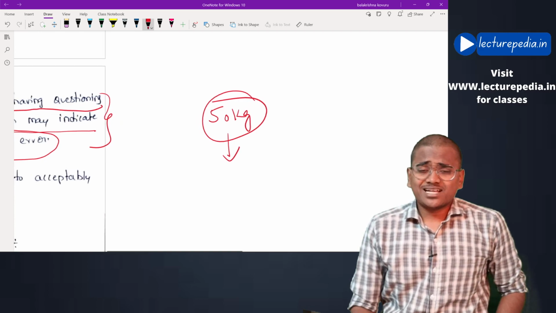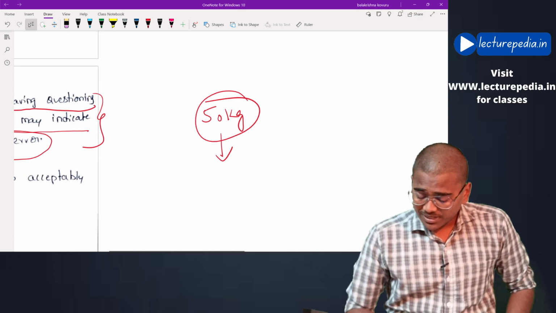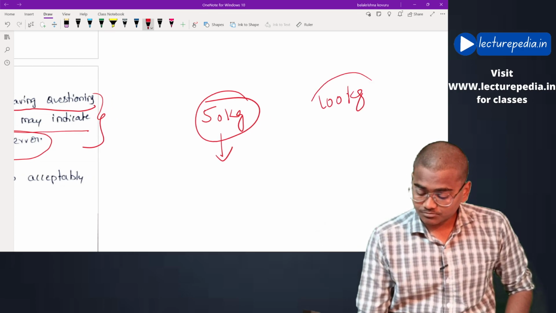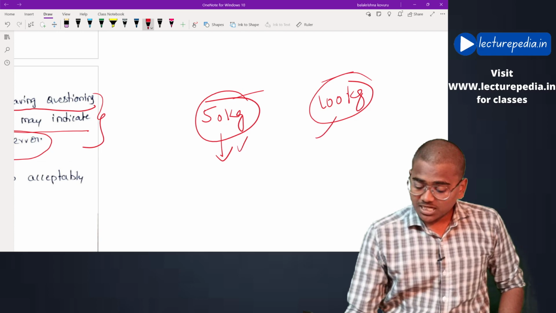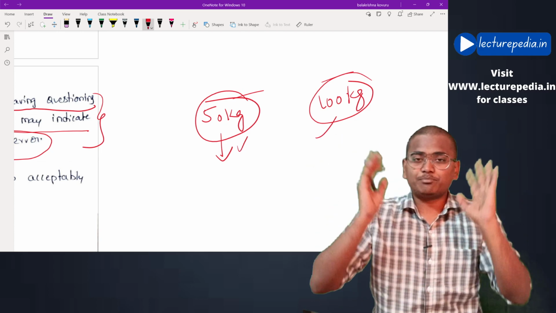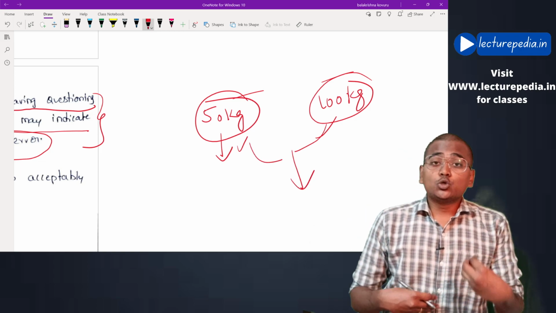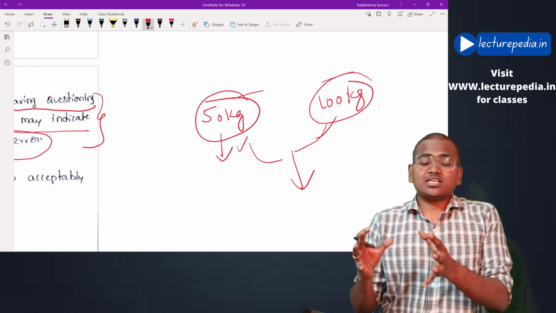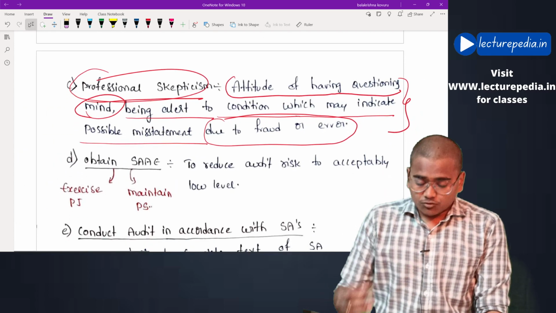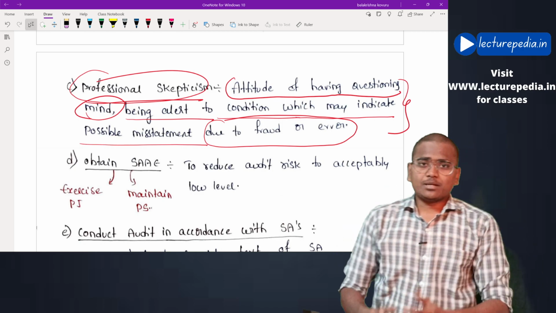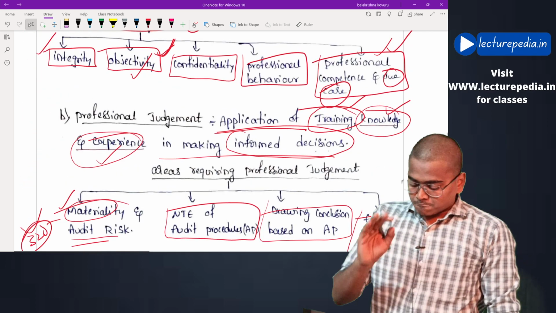The auditor will also obtain external evidence. He will cross check the external evidence. Let's say the purchase invoice. In the purchase invoice, it is 100 kgs. Now there is a difference. Now the auditor should become alert. He should use his professional skepticism to the situations indicating any misstatement due to fraud or error. That would be one of the areas in which the auditor can apply his professional skepticism. That would be the third quality or third requirement that the auditor should possess in order to achieve the two objectives. Those were the qualities.